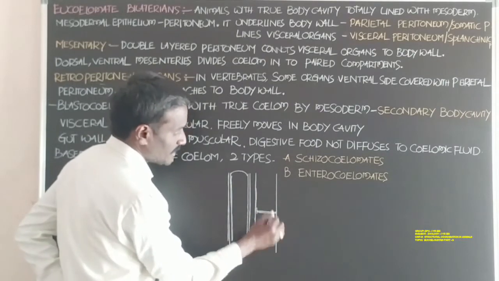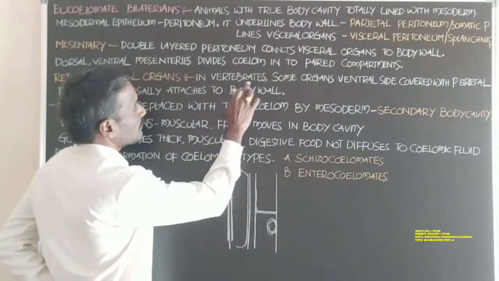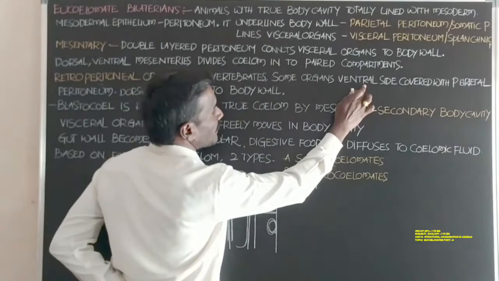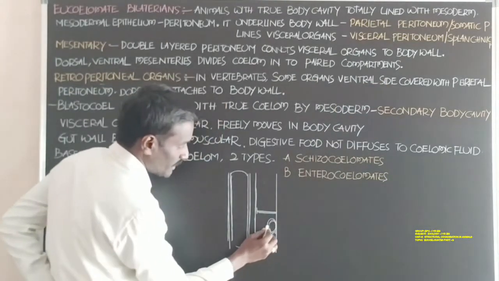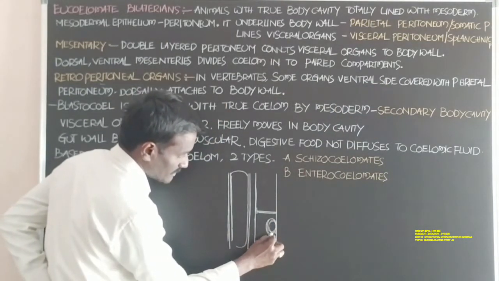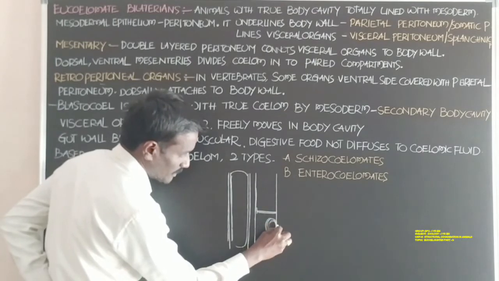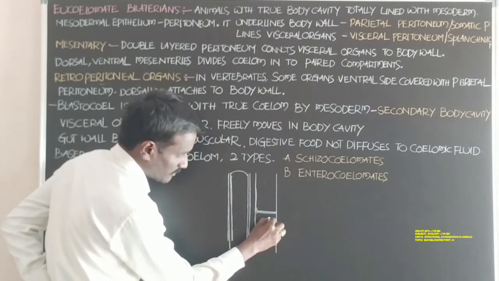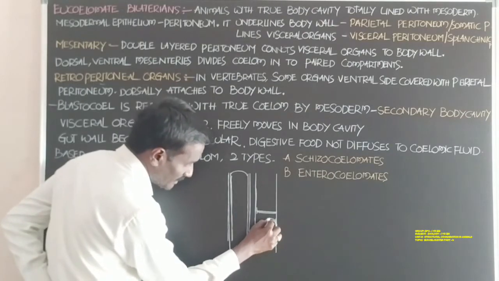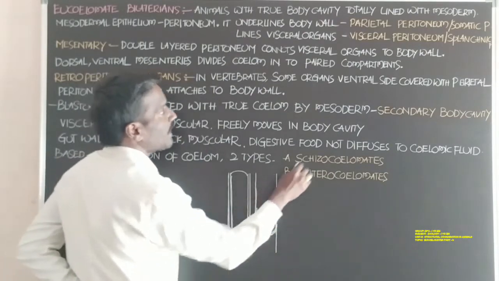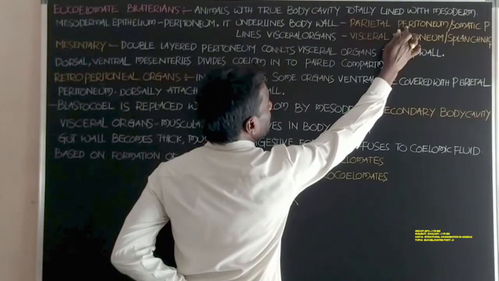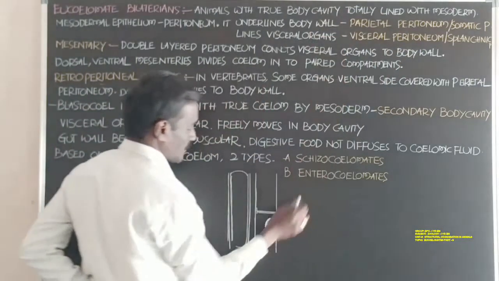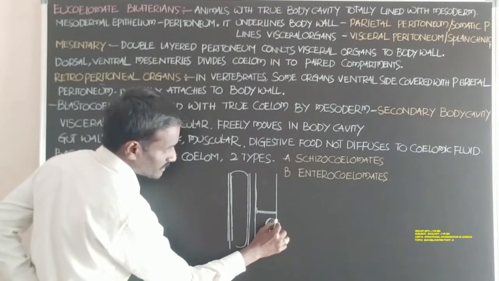Okay, in this organ, the ventral side is covered. It is the ventral side of the organ, and this is the dorsal side of the organ. The ventral side is covered by parietal peritoneum, and it is the dorsal side.